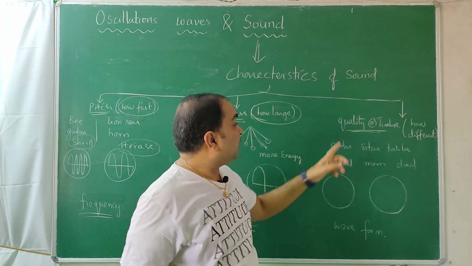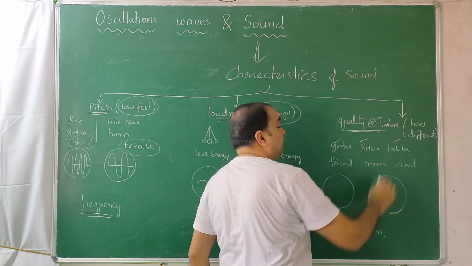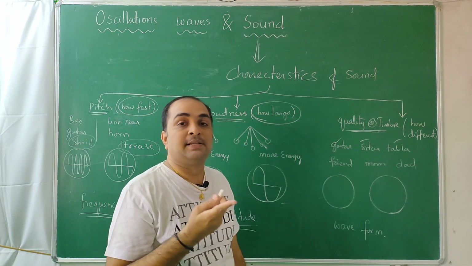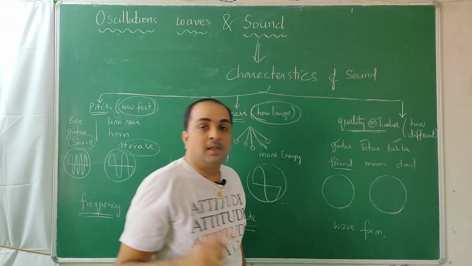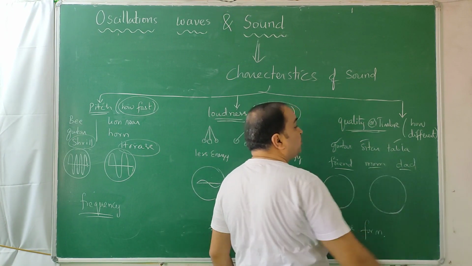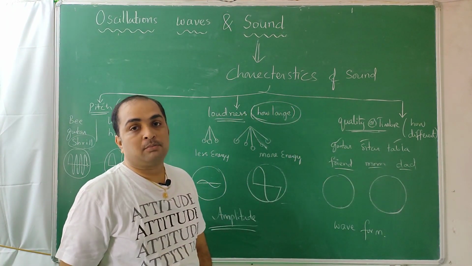You have created it with a guitar, sitar, tabla. You can hear and tell this is tabla sound, this is flute sound, this is clarinet. Like that only, your friend calling you, mother calling you, father calling you. By hearing the voice you can tell who has talked.